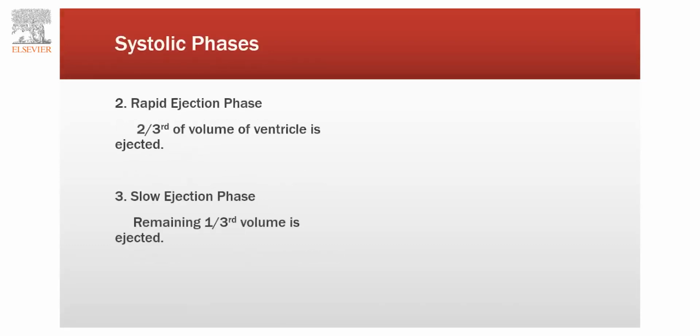The second phase is the rapid ejection phase, where 2/3 of the ventricular volume is ejected. Hence, in the rapid ejection phase, 2/3 of the cardiac output is ejected in the systolic phase. The rapid ejection phase is then followed by the slow ejection phase, when the remaining 1/3 of the cardiac output is ejected.